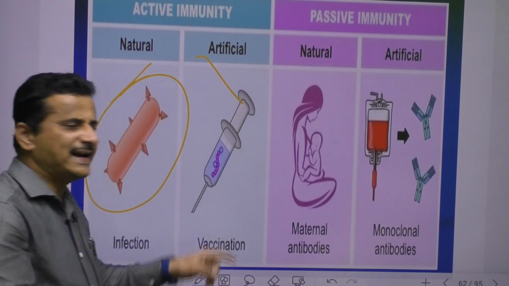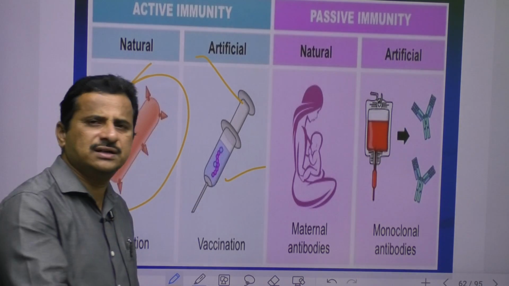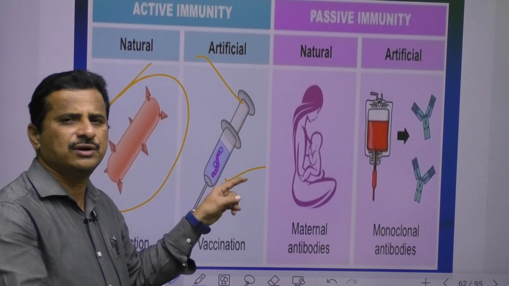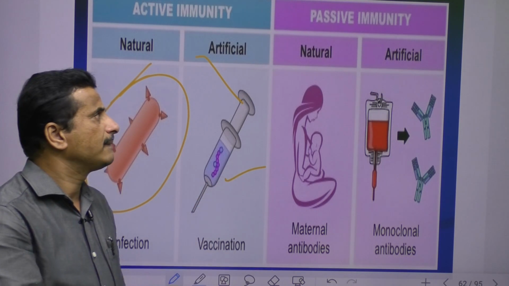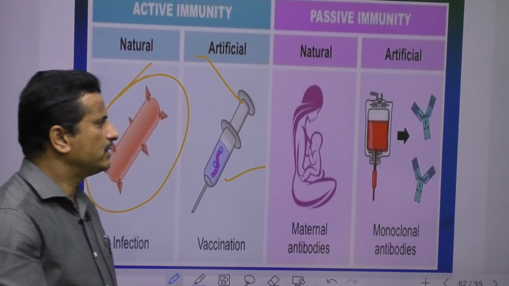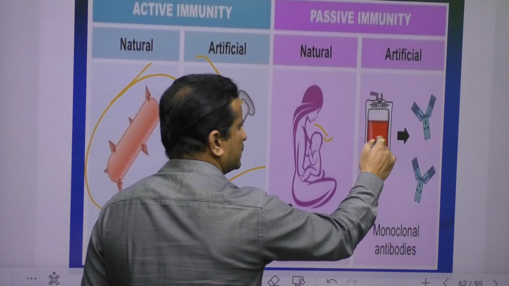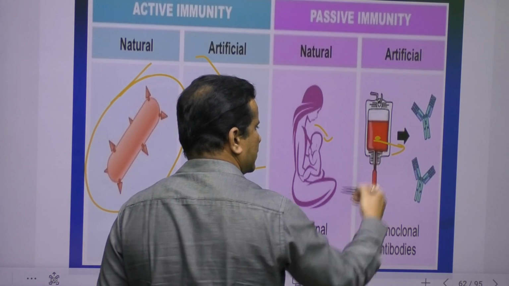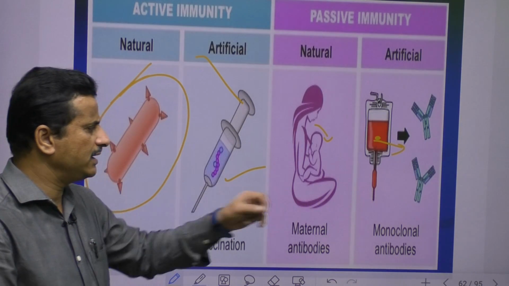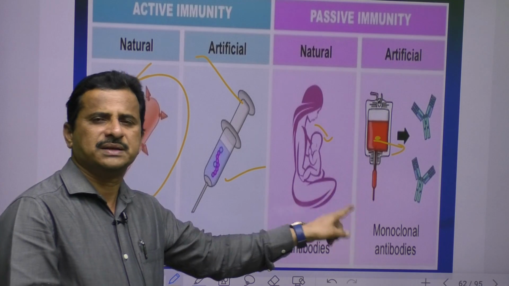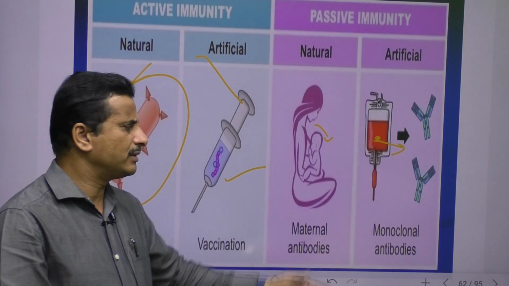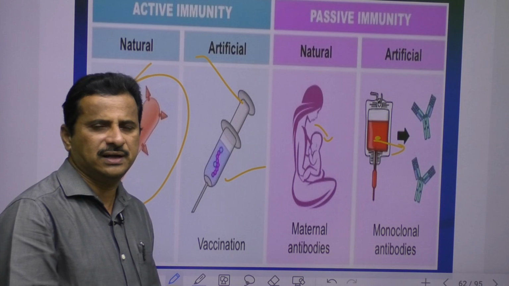Through vaccination, we introduce antigens, and in response our body produces antibodies. In passive immunity, antibodies enter directly from mother to baby, or antibodies present in plasma or blood, like monoclonal antibodies, are injected into the patient's body.